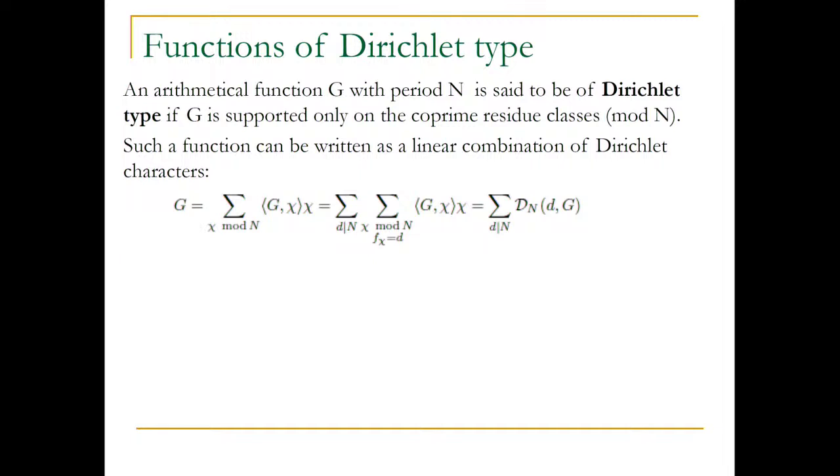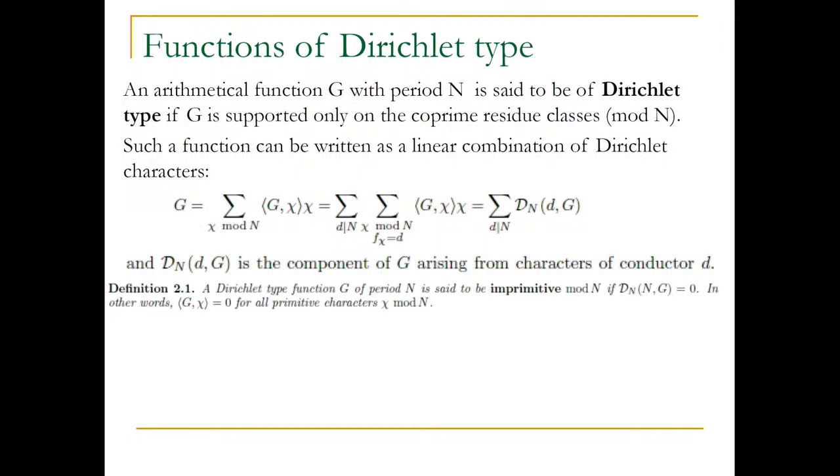Just like in the last talk, we saw a distinction made between old forms and new forms, and somehow this kind of distinguishing had to be there. This is one of the new ingredients that has to be introduced here. You have to understand where the L function is coming from. Is it coming from some old part and new part? What was making it difficult was exactly that phenomenon. So here, dn dg is the component of G arising from characters of conductor D.